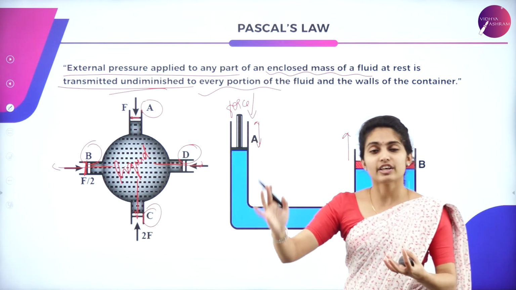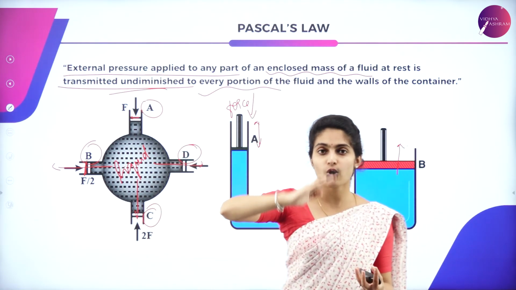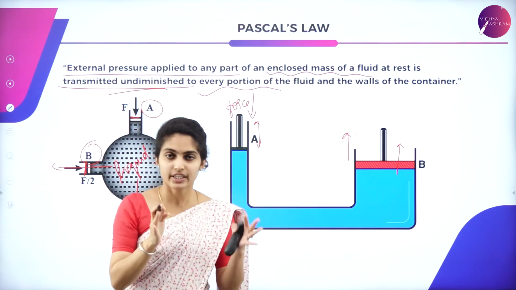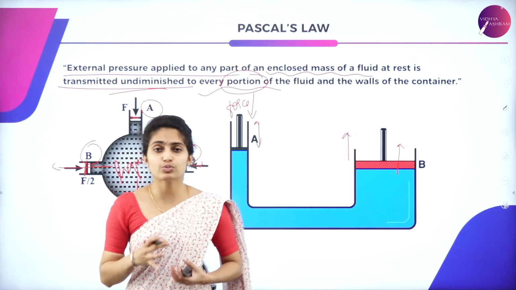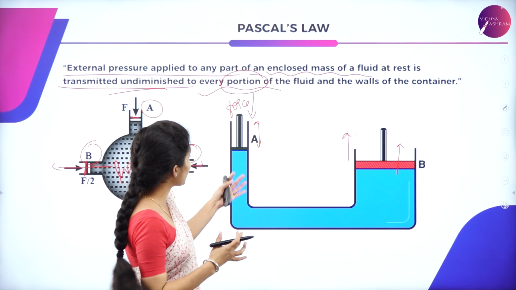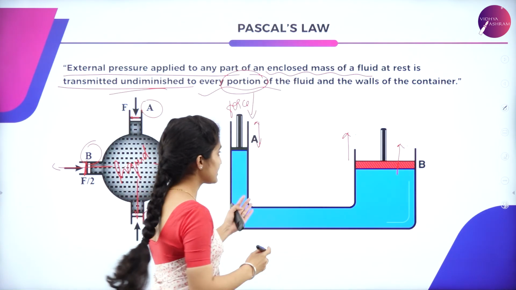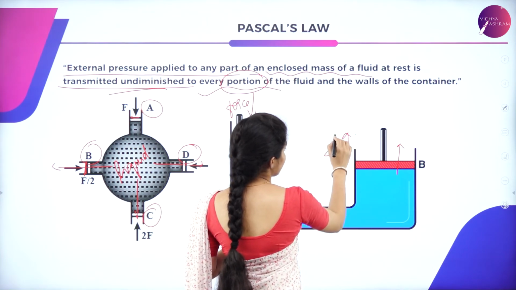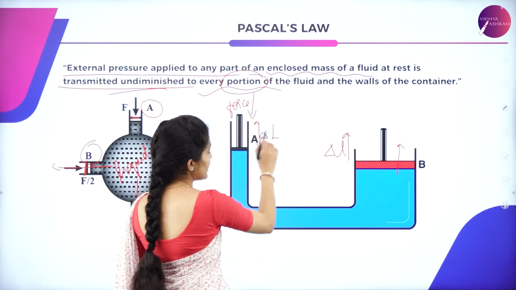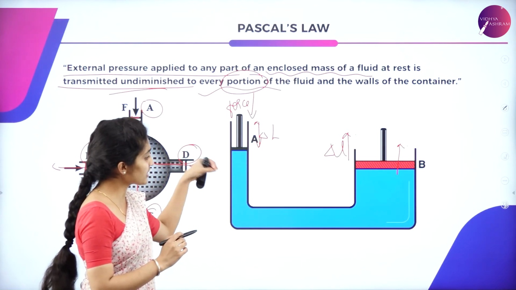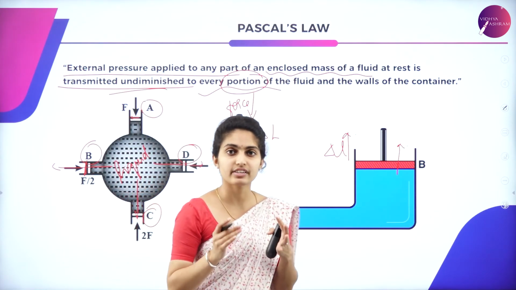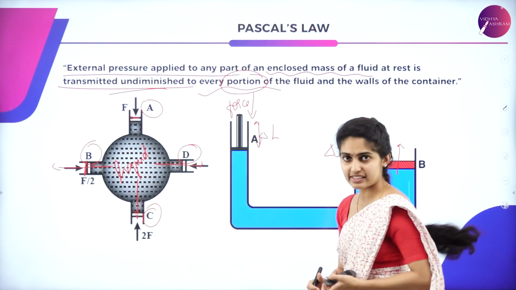That means whenever you exert certain pressure on a liquid which is enclosed in a container, the force that is applied is transmitted to every portion of the particles present in the fluid. As a result, there is a change in length here as well as here, and the pressure is exerted on the walls of the container as well. That is all about Pascal's law.